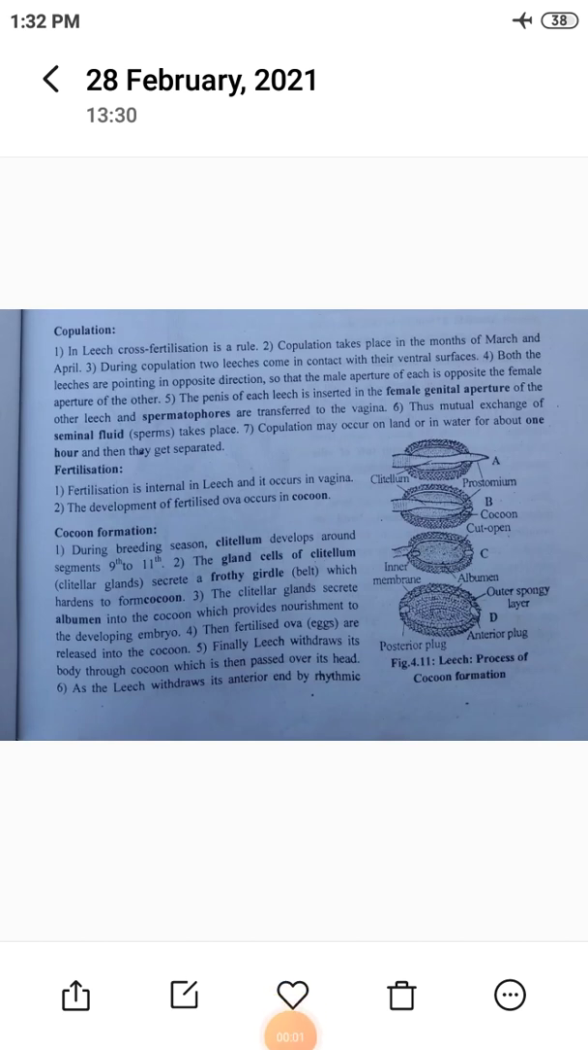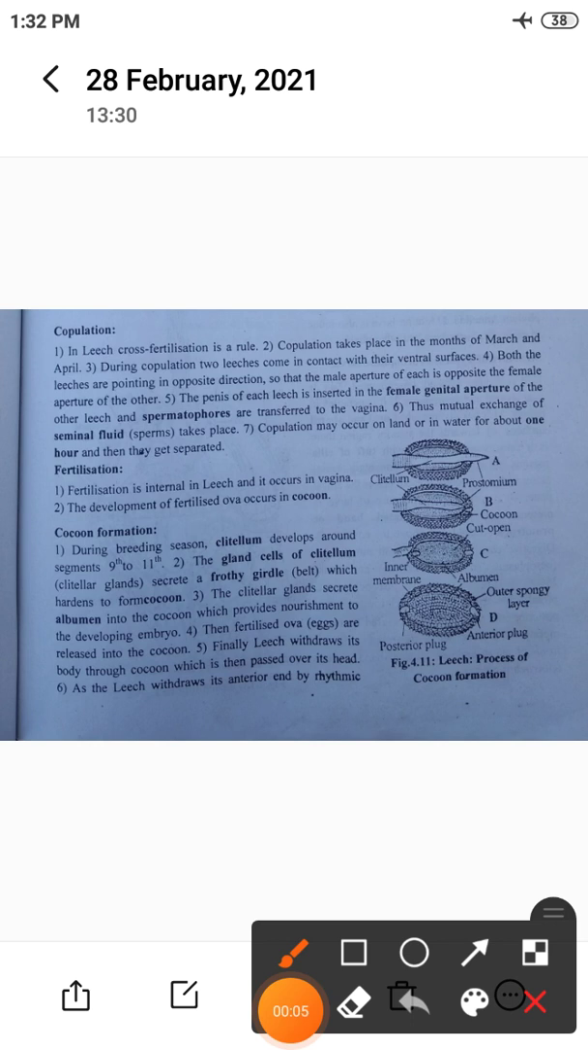In the last lecture, we discussed the reproductive system of male and female leech. So, copulation. In leech, cross fertilization is the rule. Copulation takes place in the months of March and April.